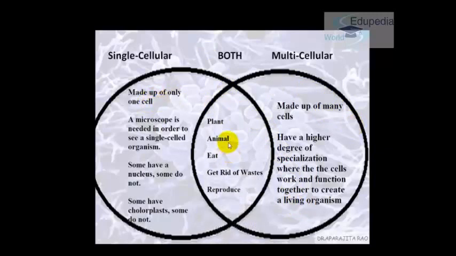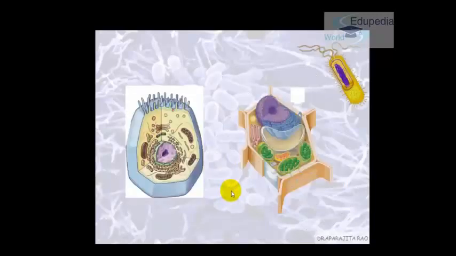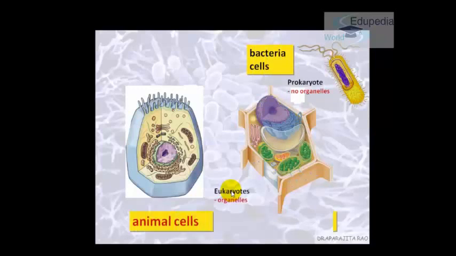Okay, both plant and animal cells can be either unicellular or multicellular. Both types of cells, they eat, they get rid of their wastes and they reproduce. Okay. So apart from prokaryotes and eukaryotes, unicellular and multicellular organisms, there is another type of classification which we have not dealt with, but we'll deal with it at the end of the series, the cell biology series. They are plant cells and animal cells.